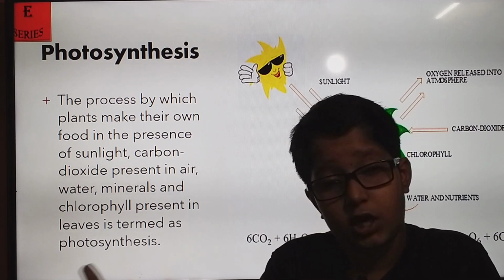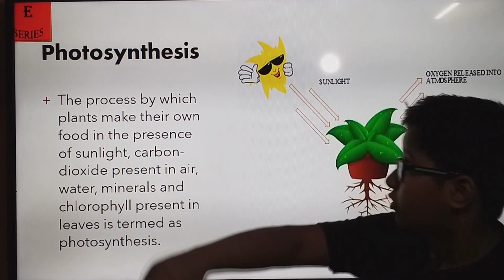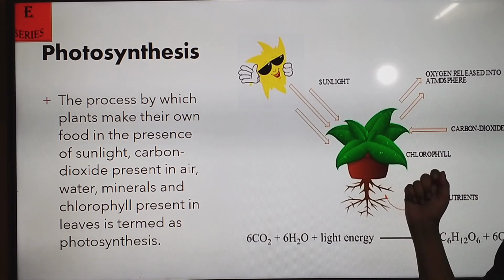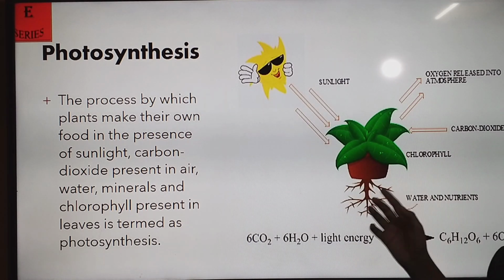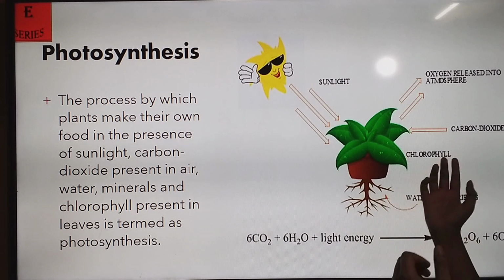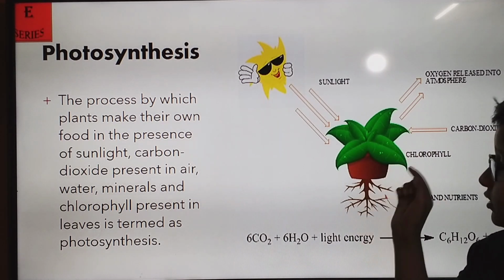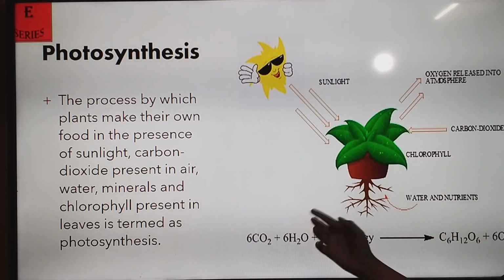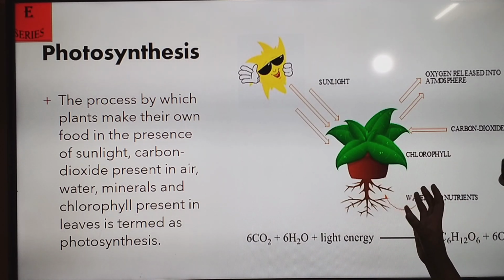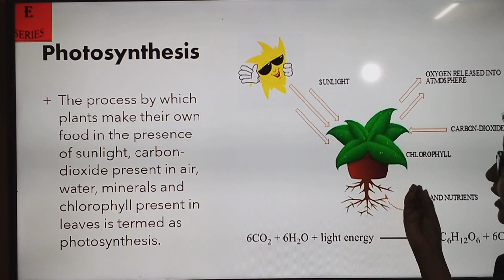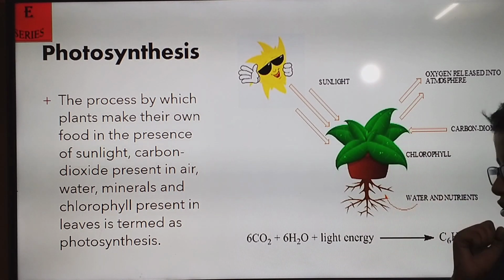This process is termed as photosynthesis. So here our sun buddy gives light to the plant. Oxygen and carbon dioxide are exchanged with the air by the plant. The holes are called stomata; we'll learn about them later. The carbon dioxide enters through them, and water and minerals are taken from the ground as we water the plants, don't we? So that water is taken by plants and used in photosynthesis.